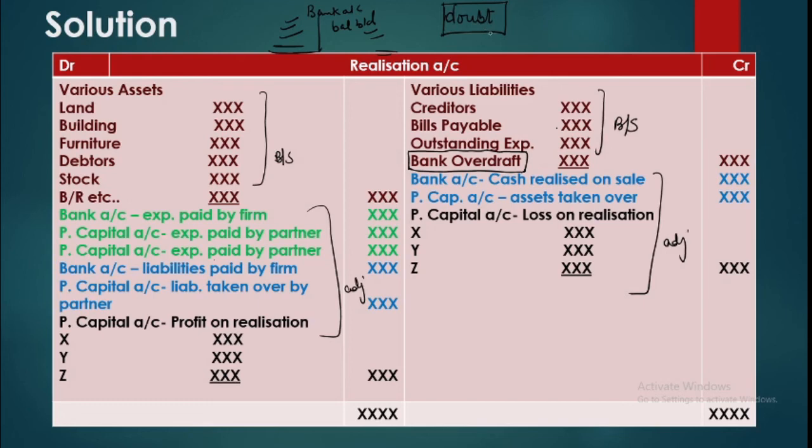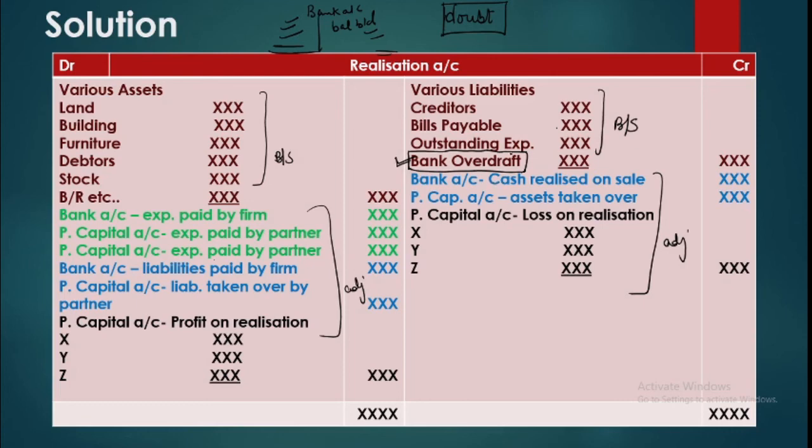So as a rule, third party liabilities are to be paid first. So this bank overdraft needs to be settled before anything is given to the partners, or towards their loan. So this is taken as an outside liability now and not as a balance. This must be paid here, because we do not know whether we will get the money.